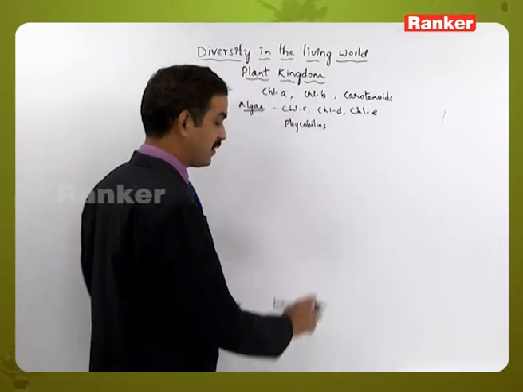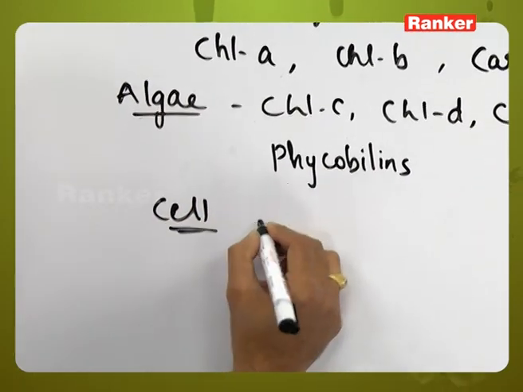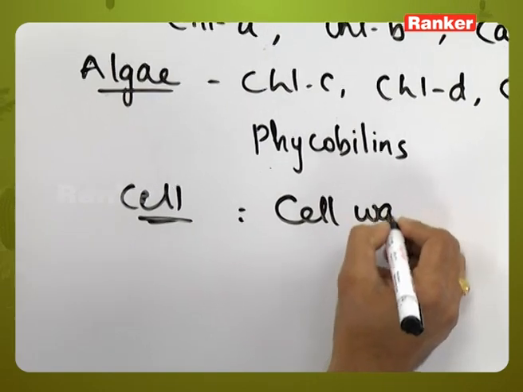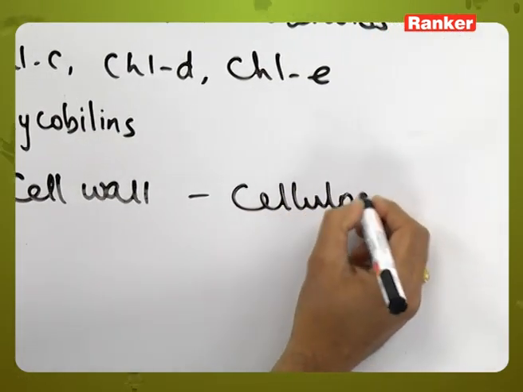Apart from that one, if you see the structure of the cell, here the cell will have the cell wall. This cell wall is mostly cellulosic in its nature.